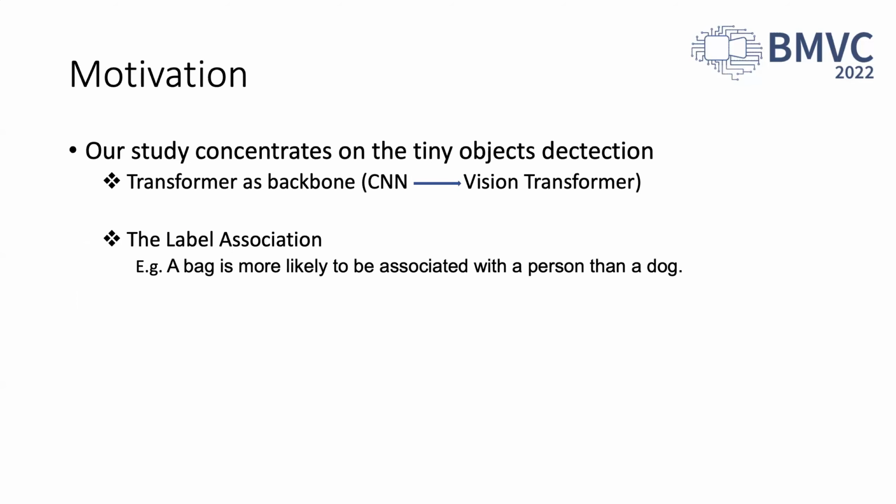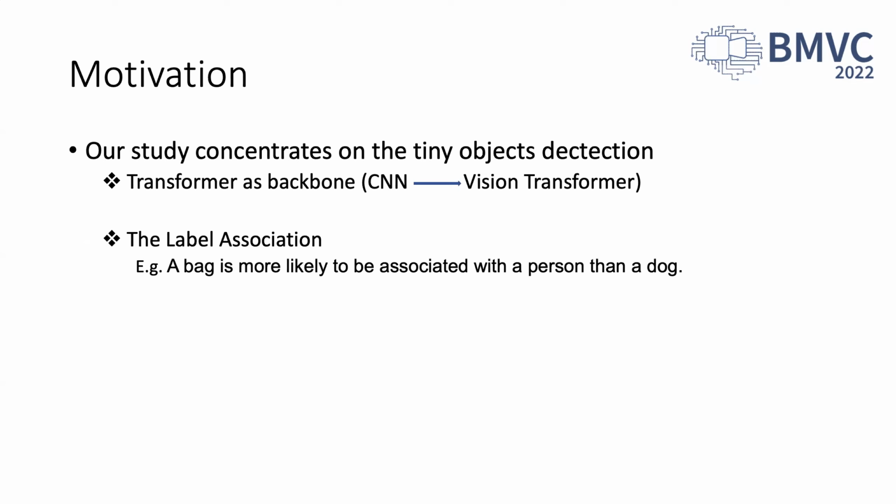Our study concentrates on tiny object detection. Since the drawbacks of CNN, we propose to adopt Vision Transformer, ViT, as a feature extractor. ViT, built up with the self-attention module, shows tremendous potential in different computer vision downstream tasks. Due to the attention mechanism design, ViT captures global information and is an efficient feature extractor.